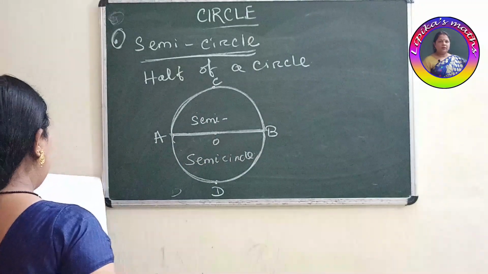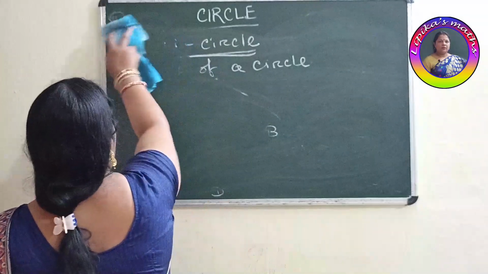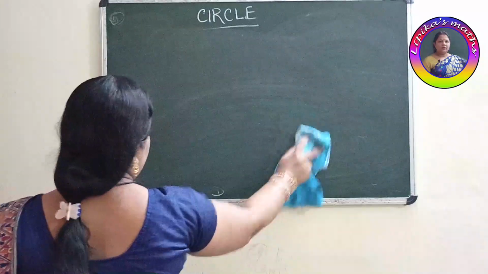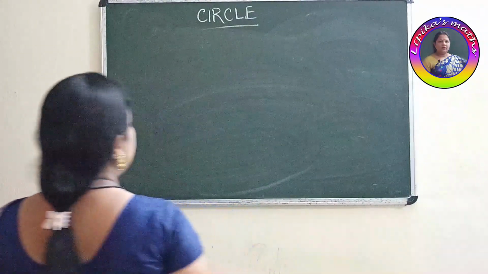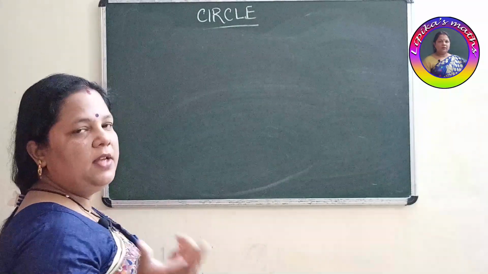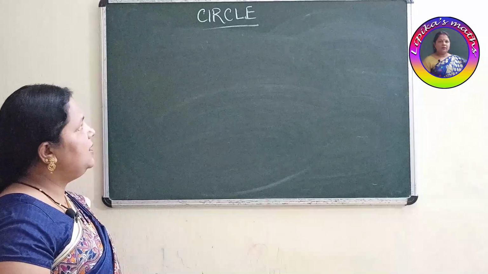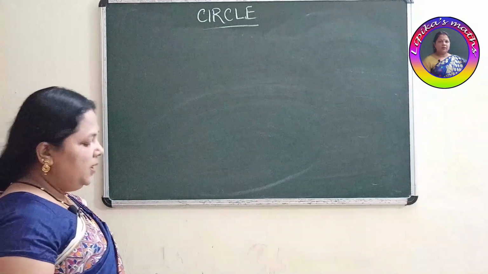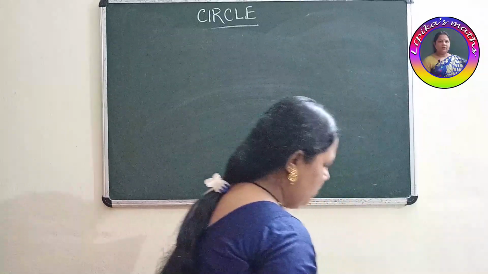Then another thing. We discussed so many things related to the circle: circumference, radius, diameter, chord, arc, semicircle. All these things we discussed now. But the thing is, how to draw this circle?